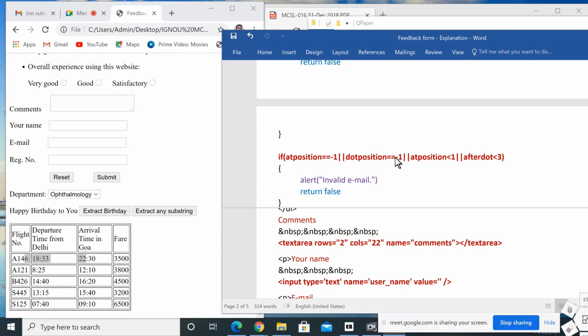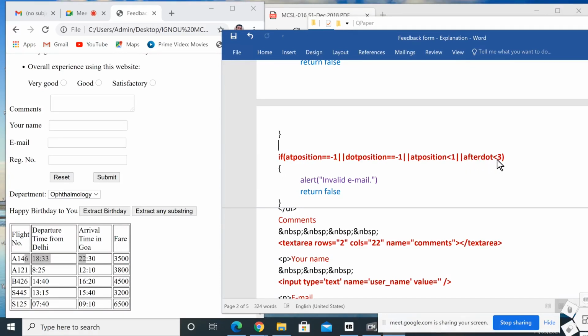Or dot position equal to -1 means there is no dot in the email part. Or at position less than 1. That means the first character that we entered is the at the rate symbol. That is not allowed. Before the at the rate there should be minimum 1 character.